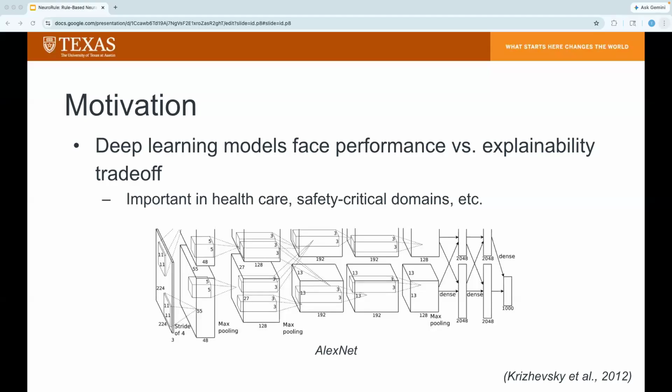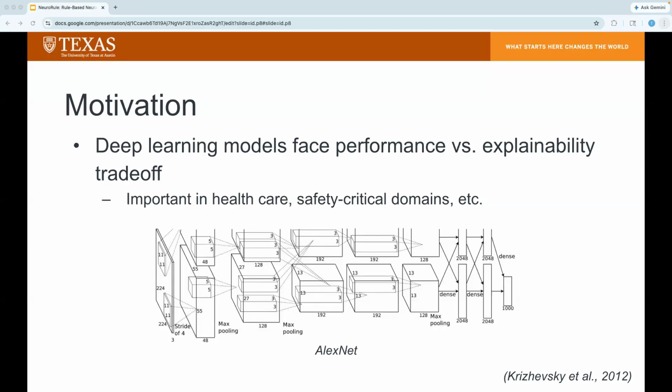So in modern deep learning, models often face a performance versus explainability trade-off. On one end, we have intrinsically interpretable models like shallow decision trees or sparse linear regressions. And these models are mathematically transparent, but they often lack the capacity to capture the high-dimensional nonlinearities typically required in the problem we're looking at.